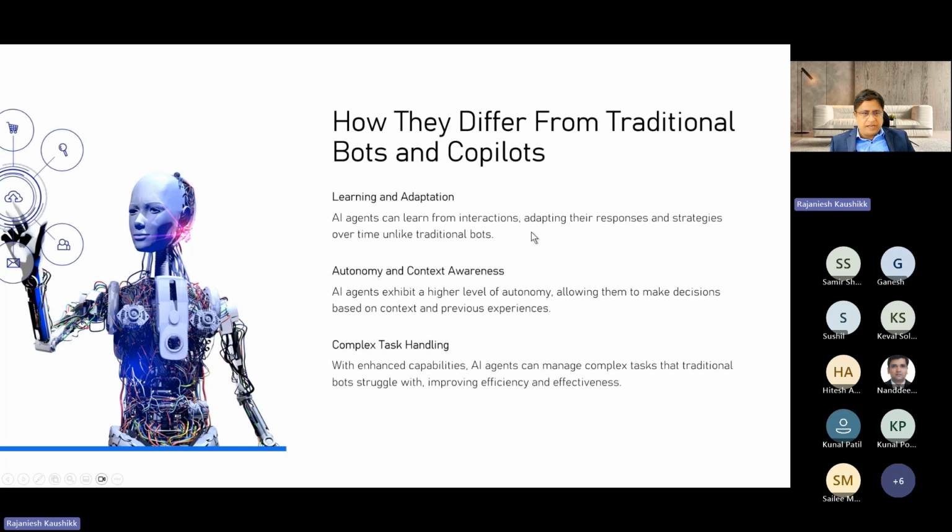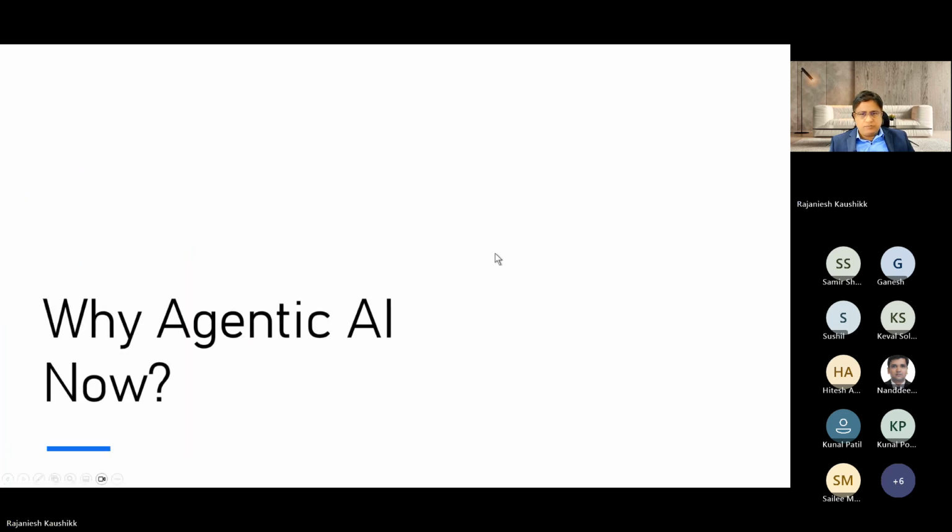Now let's understand why agentic AI now. Why do you want to learn agentic AI? What is special about it? So when we come to agentic AI, the question is, in the current landscape of technology, there is a pressing need for intelligent automation. Because businesses nowadays face increasing complexity, demand for efficiency, and they want timely solutions, and all these fundamental needs are captured by agentic AI, right?